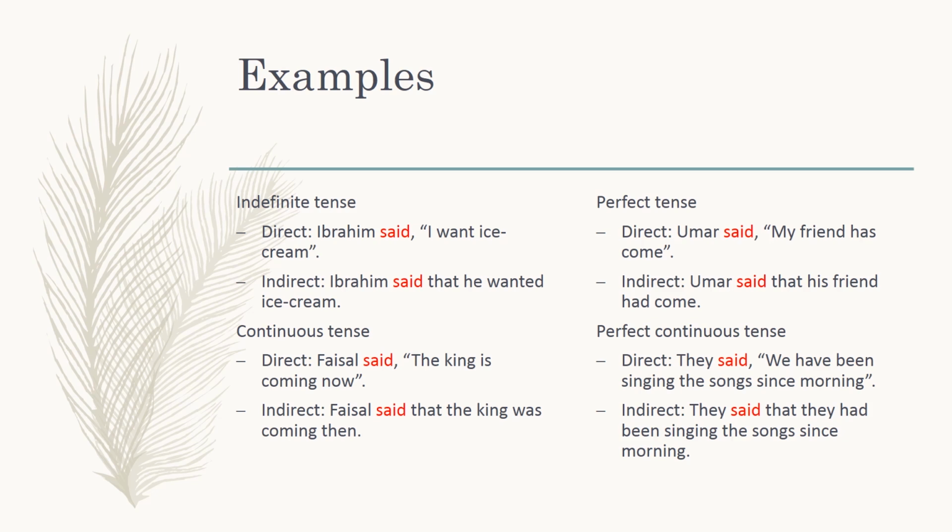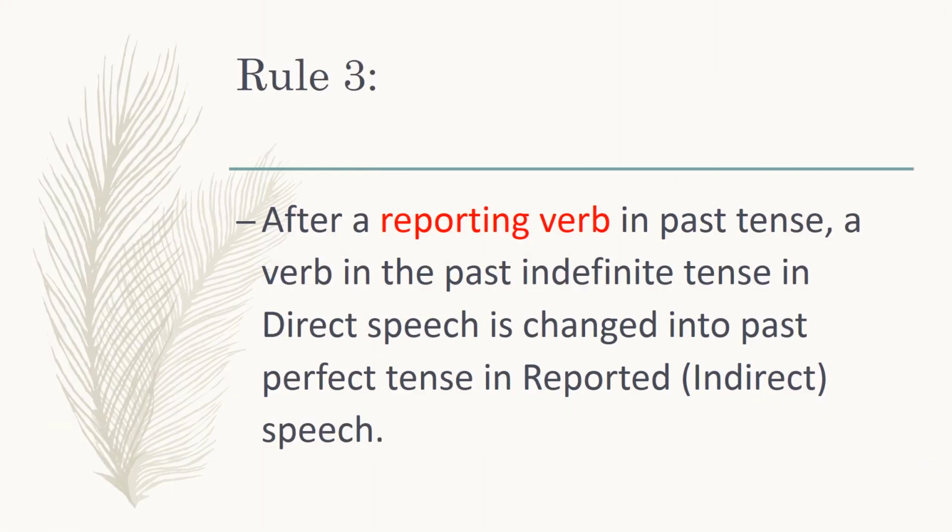Let's move on to rule number 3. It says, after a reporting verb in past tense, a verb in the past indefinite tense in direct speech is changed into past perfect tense in reported speech. Here you have to notice that the tense used in direct speech in rule 2 was present, whereas here we are talking about past tense in direct speech itself, which will be converted into past perfect tense in reported or indirect speech.